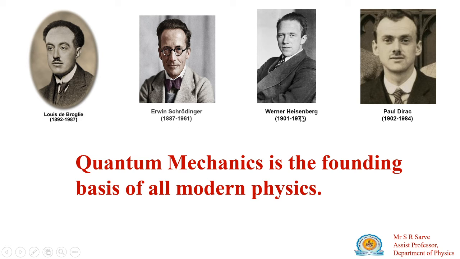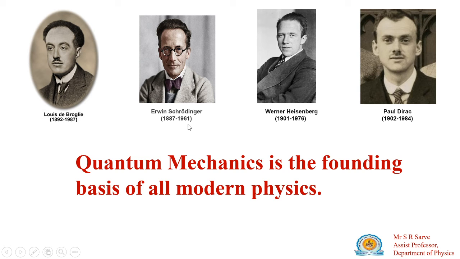Heisenberg gave the matrix approach, and Schrödinger gave the wave mechanical approach. Then Dirac gave the concept of bracket operators, which gives the formulation of quantum mechanics.